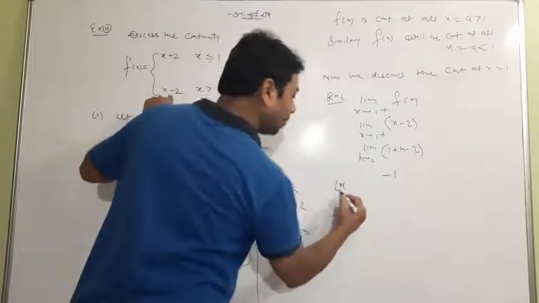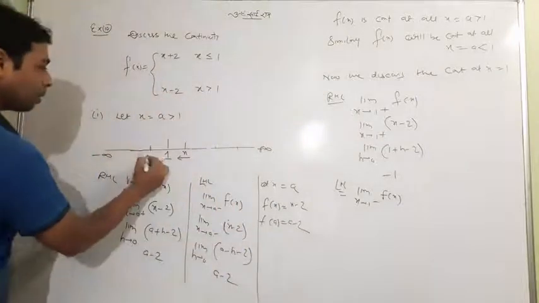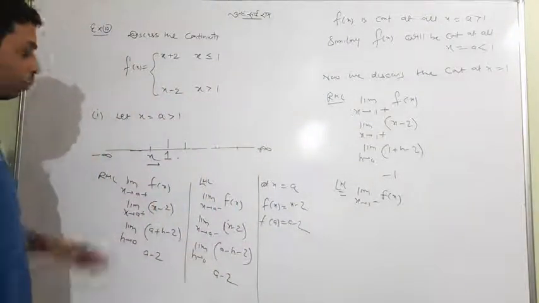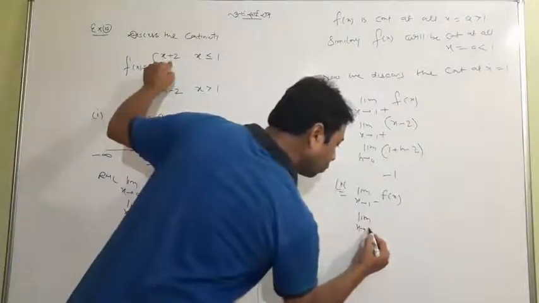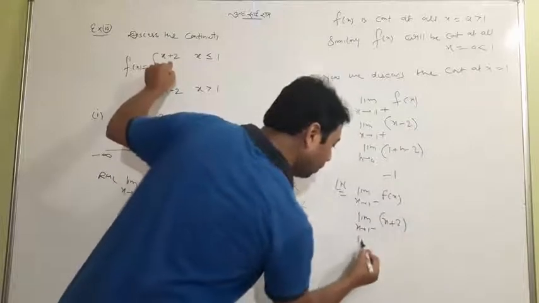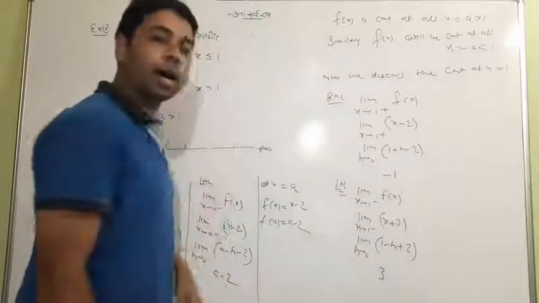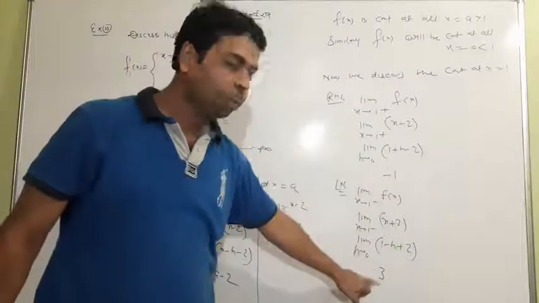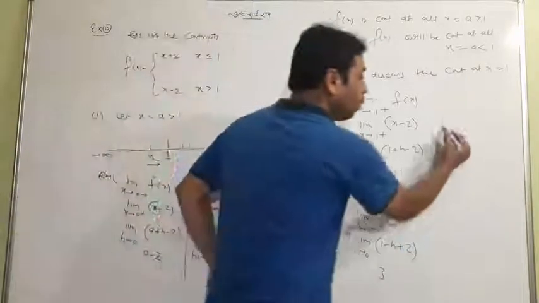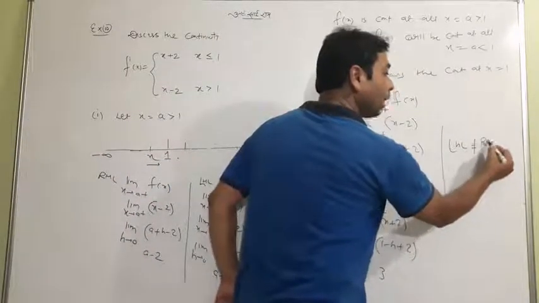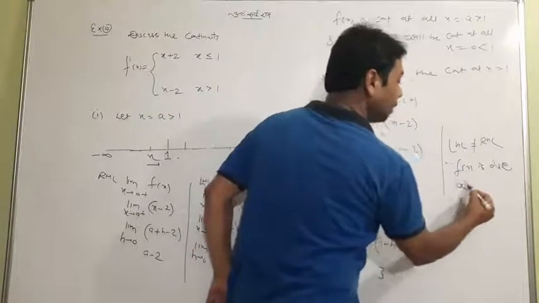When I go with the left hand limit, x tends to 1 minus, meaning this time x is coming from the left direction. So x is less than 1, meaning x plus 2. I'll go with the limit h tends to 0 of 1 minus h plus 2. This is 3. Unfortunately, the left hand limit and right hand limit are not equal, meaning the function is discontinuous at x equal to 1. What I will write: left hand limit not equal to right hand limit, meaning the function is discontinuous at x equal to 1.